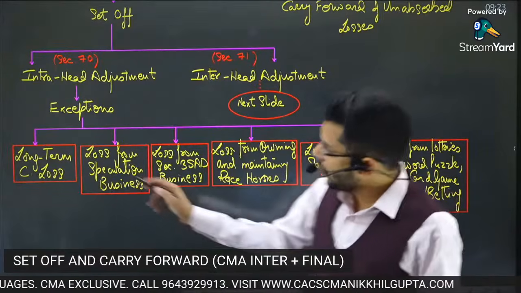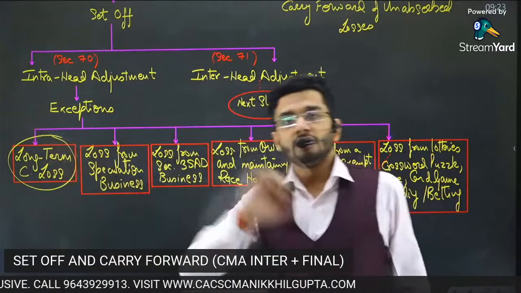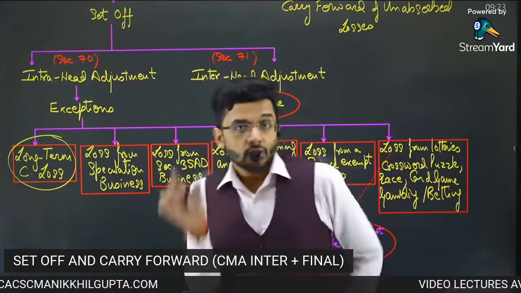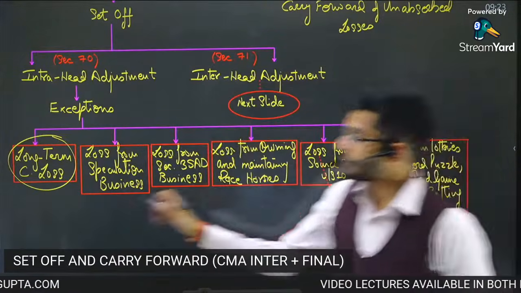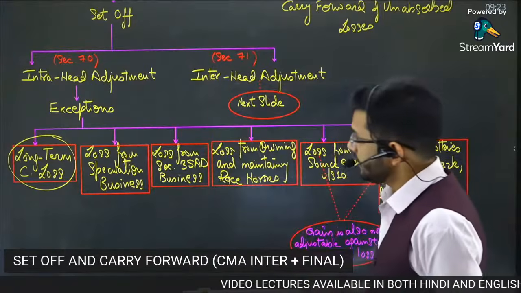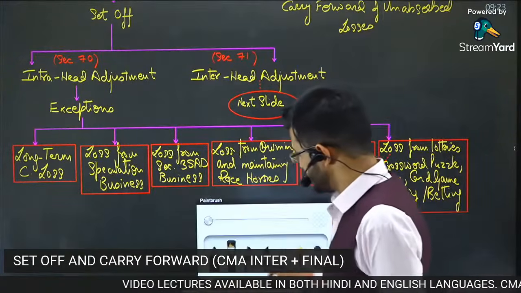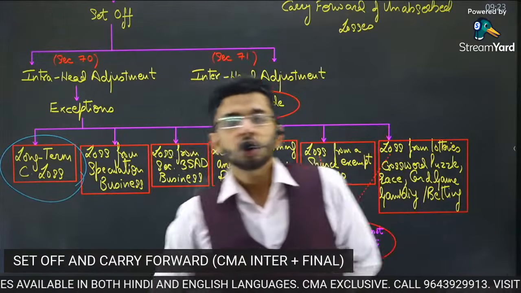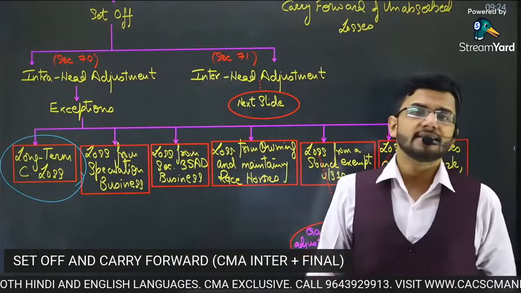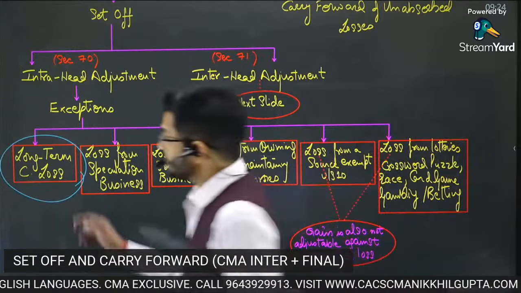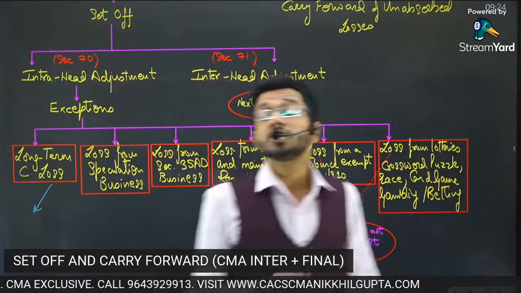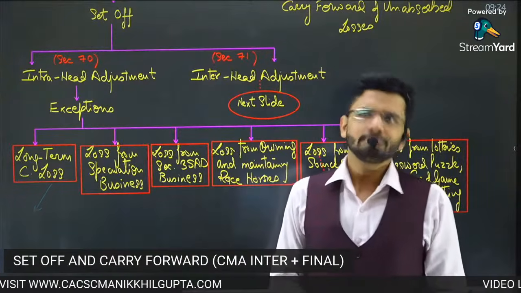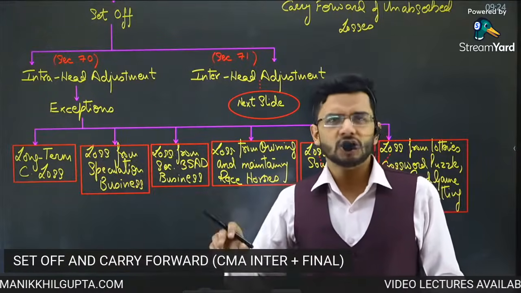So guys, long-term capital loss cannot be adjusted against short-term capital gain. So intra-head adjustment is not possible in this particular case. Long-term capital loss cannot be adjusted against short-term capital gain. So why is it so? Guys, because long-term capital loss is taxable at a beneficial tax rate, at a lower tax rate than the short-term capital gain. Barring a few cases like equity shares where STT is paid.